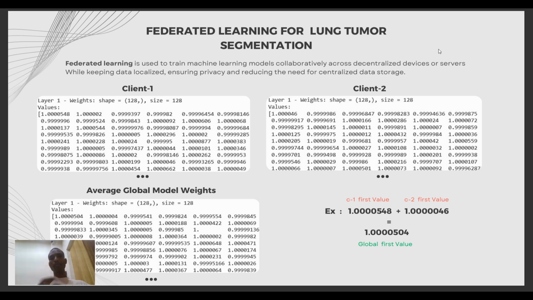There are client 1 and client 2. Client 1 trains on its own data on its computer, and client 2 has its own data and trains on its computer.